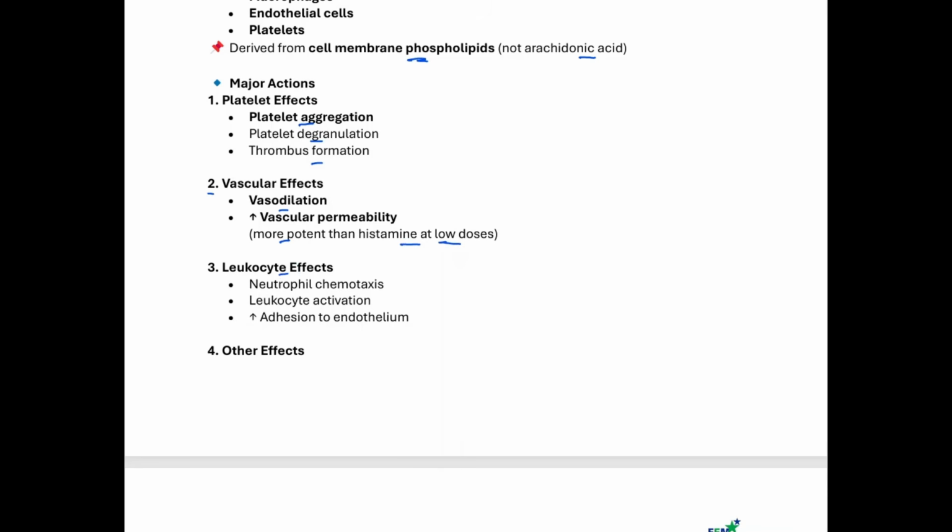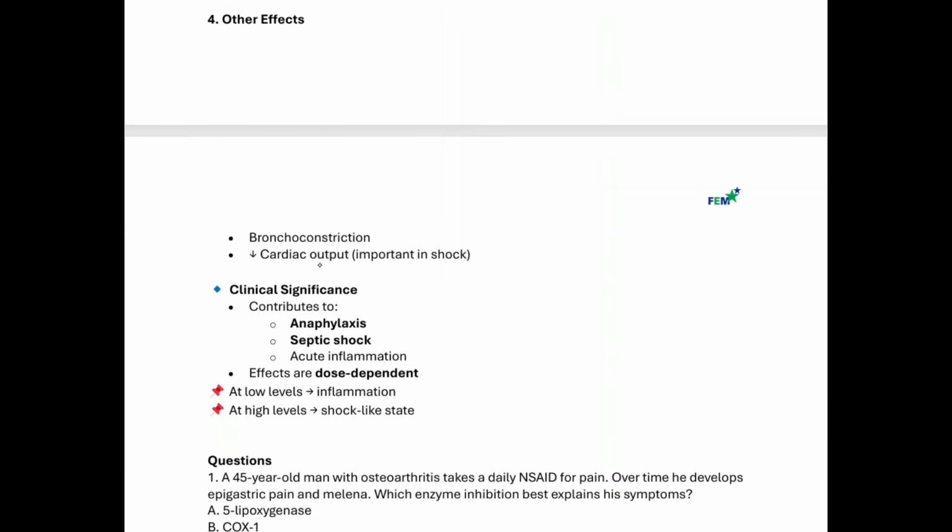What about their effect on leukocytes? So neutrophil chemotaxis and leukocyte activation. And also it will increase adhesion molecules. Because if you remember, when we talked about neutrophil chemotaxis, which is going to be our C-L-I-P-P, remember, one of those P's there is platelet-activating factor. Remember, the L there is what? The LTB4, which you saw earlier, the leukotriene, right? So those are also part of the neutrophil chemotaxis. Make sure you watch the previous lecture where we talk about neutrophil chemotaxis. So what are the other effects of this platelet-activating factor? It could cause bronchoconstriction, and it could also decrease cardiac output, which is important in shock.